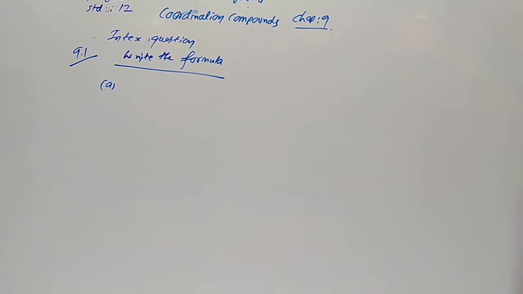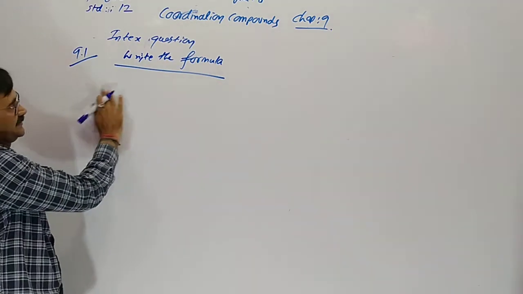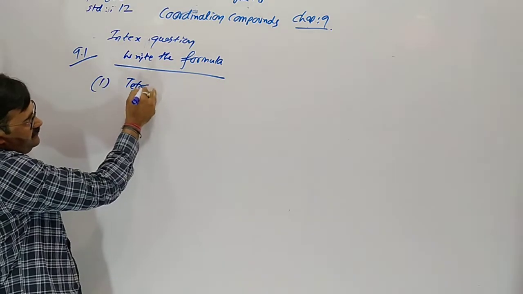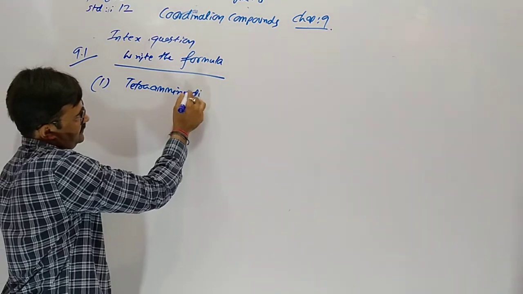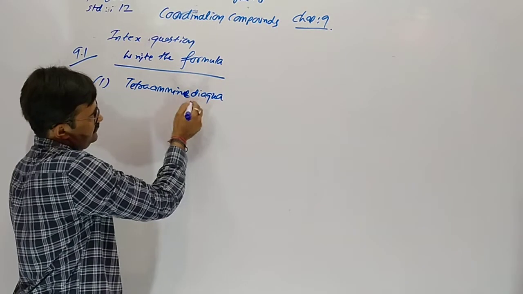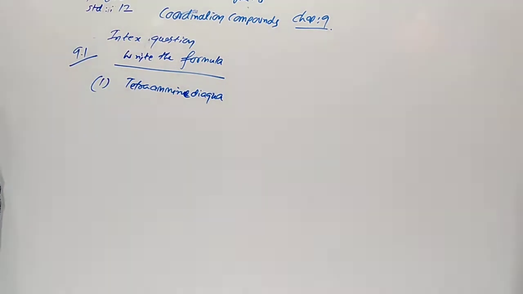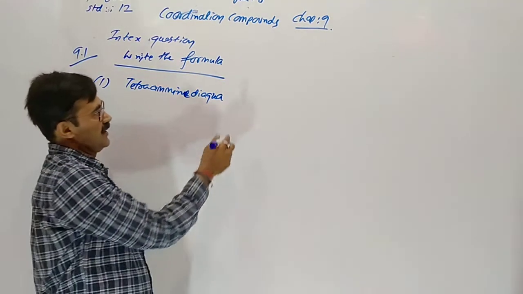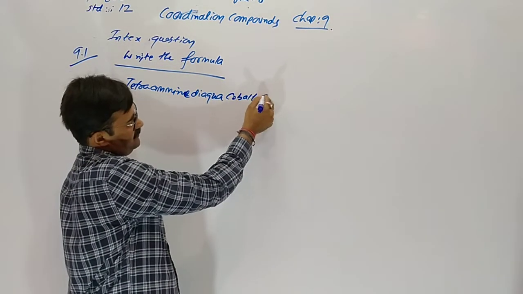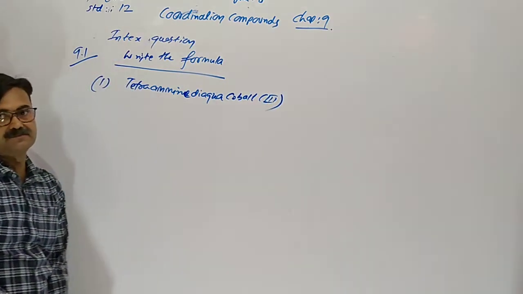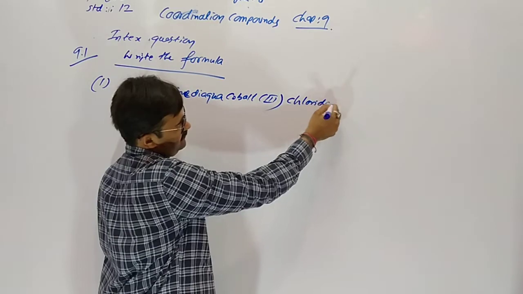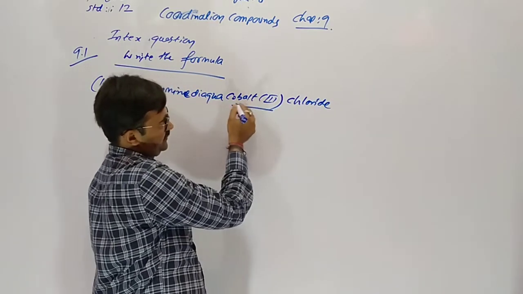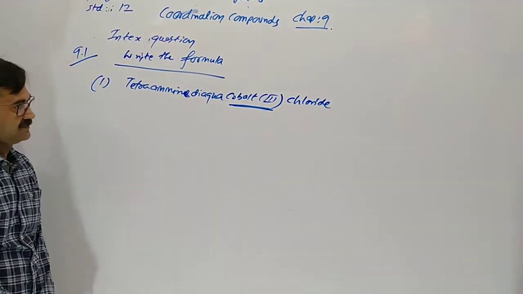Tetraamminediaquacobalt(III) chloride. We have to start from here, the central metal atom.